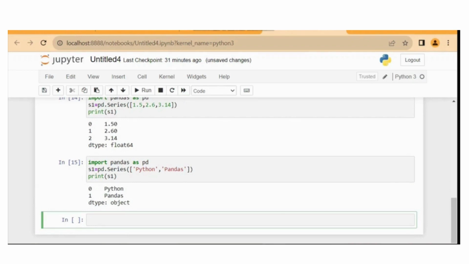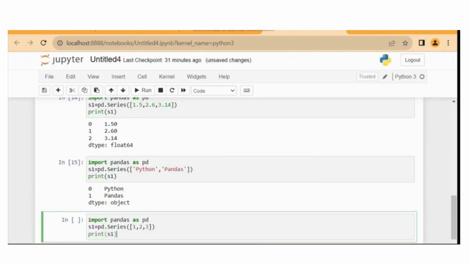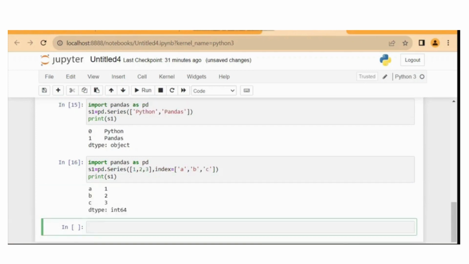The user can also give the index of their own choice. Like if I have to give some index, I will write index equal to 'A', 'B', 'C'. As I am giving characters, they are inside single quotes. Then you run it. You can see instead of 0, 1, 2, A, B, C are displayed.